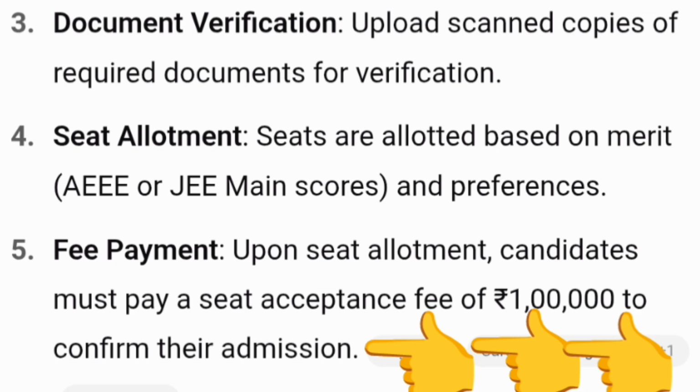The 5th stage is fees payment. Upon seat allotment, candidates will have to pay a seat acceptance fee of 1 lakh rupees to confirm the admission. This is a sort of advance fee, and then you will have to pay the full fees at a later date. All of these dates are going to come soon, but this is the information available right now. I'm going to cover more details in the upcoming videos with respect to CSAP counseling.